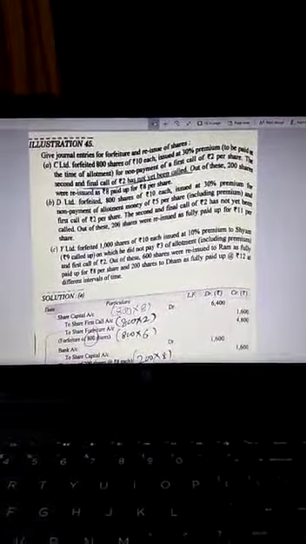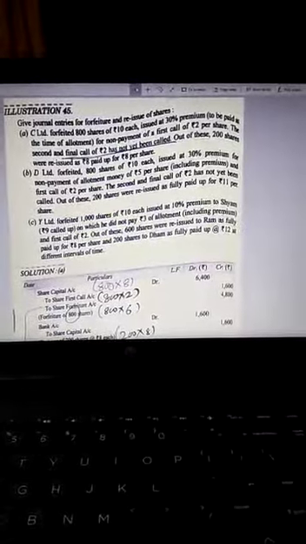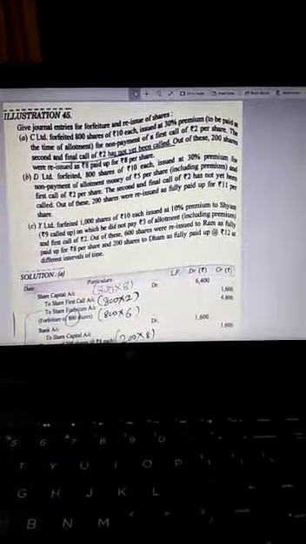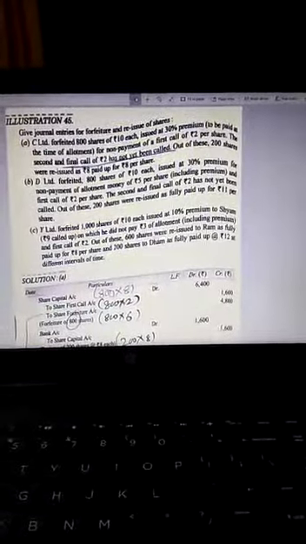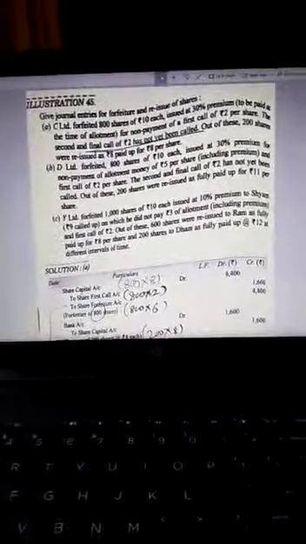Sometimes you get the statement in parts and you have to pass the necessary journal entries for forfeiture and reissue of the share. Keep one thing in your mind that in case of forfeiture and reissue, entries are to be done. No need to do further entries related to any issue or due. See how to deal with this kind of statement.